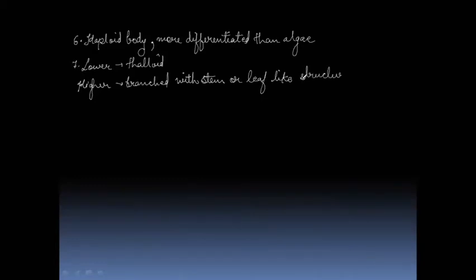These are very small structures actually, and they perform functions which are similar to the leaf and stem of higher plants. So these are stem-like or leaf-like structures. They are not actually the stem and leaf, remember, and they perform similar functions to the leaf and stem of the higher plants.